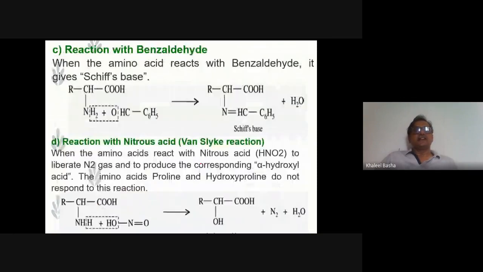Reaction with benzaldehyde gives a Schiff's base. And reaction with nitrous acid, which is nothing but laughing gas, is otherwise called the Van Slyke reaction. What is the significant role of this reaction? It liberates nitrogen gas, so the nitrogen in an amino acid can be estimated. How much nitrogen is present in each amino acid containing an amino group can be determined by the Van Slyke reaction. You can easily determine the nitrogen groups in the amino acids.